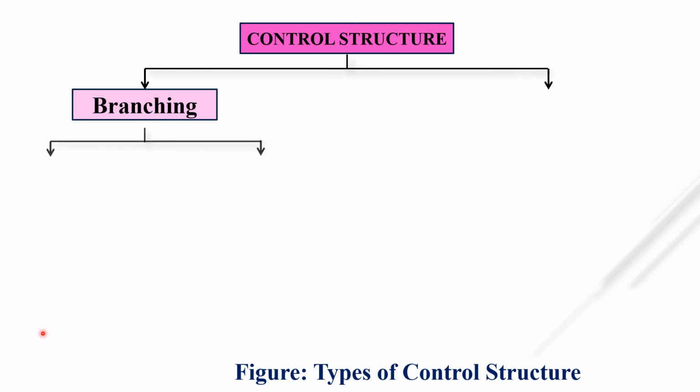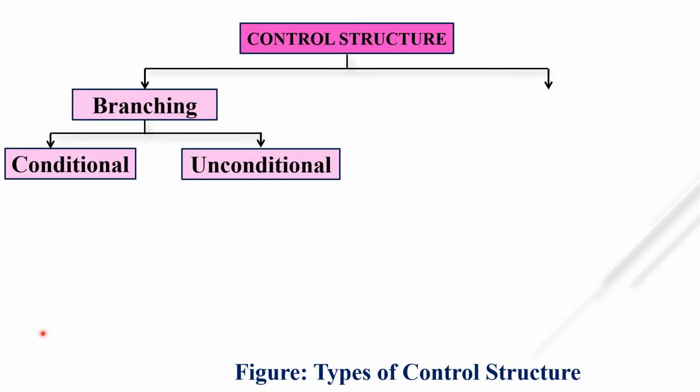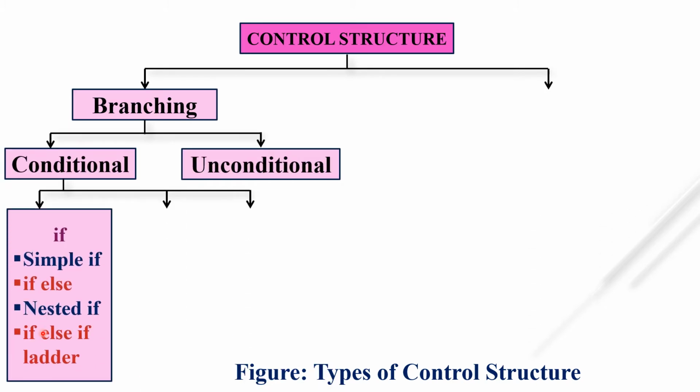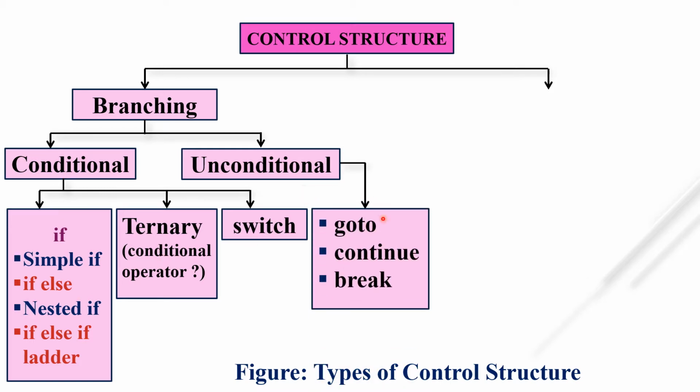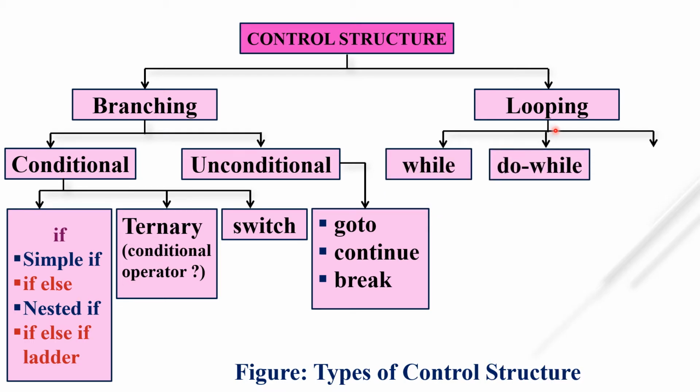As we know, branching has two parts, that is conditional branching and unconditional branching. In conditional branching, there is an if statement, ternary or conditional operator, or switch statement. In unconditional, there are three statements: goto, continue, and break. The second type of control structure is looping, which includes while loop, do while loop, and for loop. So let's proceed with this one.